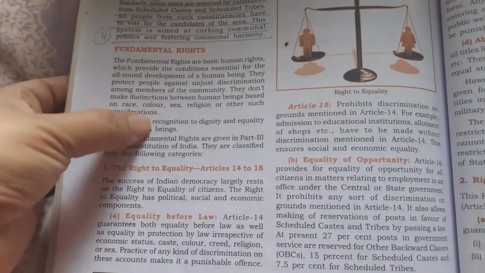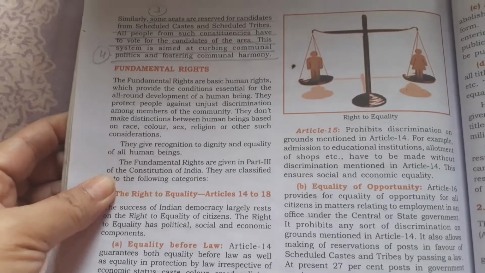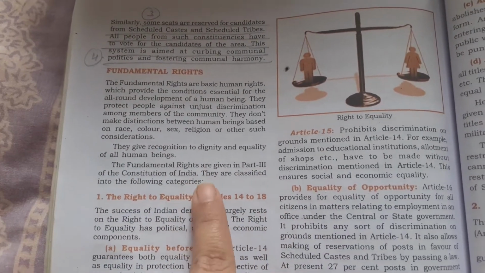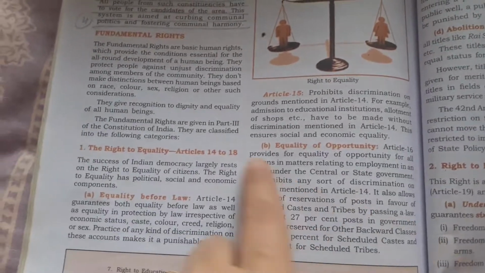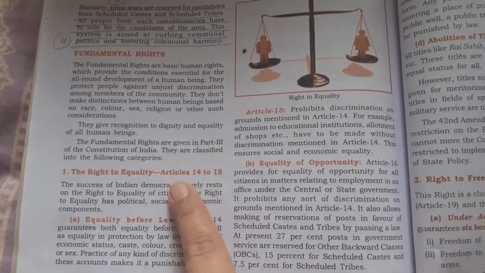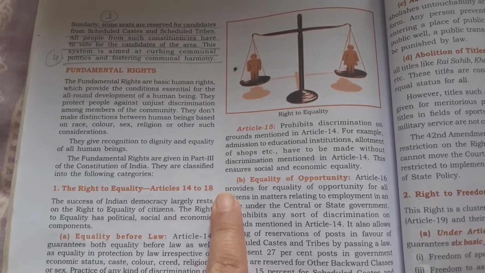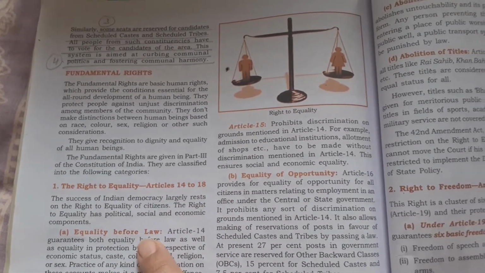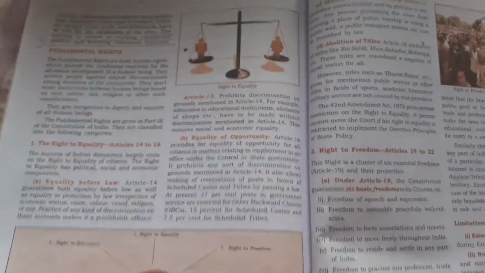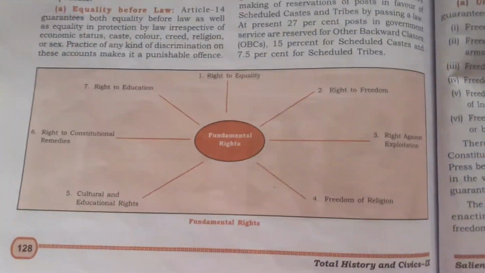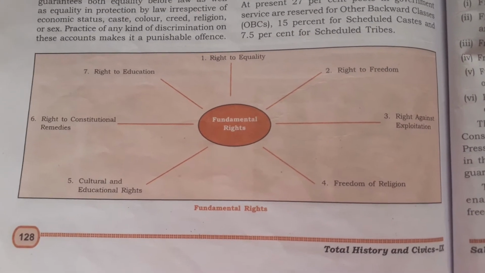It gives you introduction about what are fundamental rights. They are the basic rights given in part 3 of the Constitution of India. Now they are classified under different categories. So you have to remember the names of these rights. So right to equality is articles 14 to 18. I would suggest you read articles 14 to 18 because each article's names you might have to remember. So these are the 6 fundamental rights that you have to remember the names of.